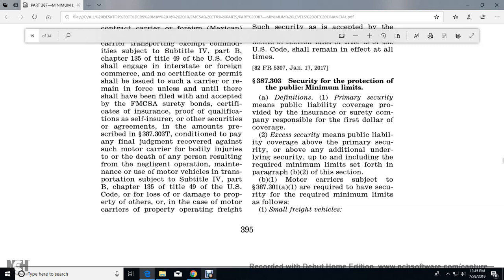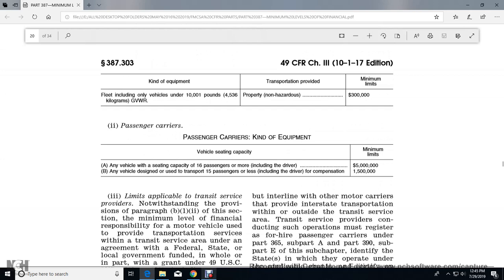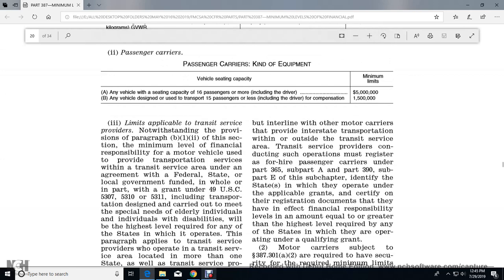B1: Motor carriers subject to 387.301 A1 must have security in the required minimum limits for small freight vehicles. Notwithstanding the provisions of B1 and B2 of this section, limits applicable to transit service providers set a minimum level of